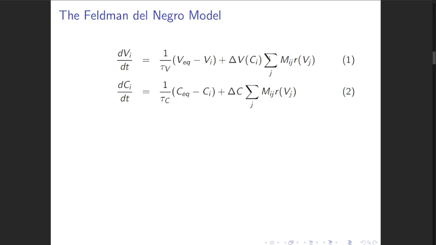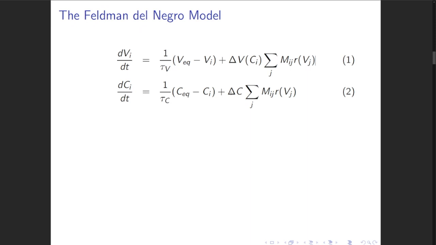And this sum of input firing rates is scaled by this sigmoidal voltage increment function, which is dependent on the neuron's calcium concentration. Likewise, we have a similar determination for the calcium concentration of neuron i. However, this time these input firing rates are scaled by this constant calcium concentration parameter.